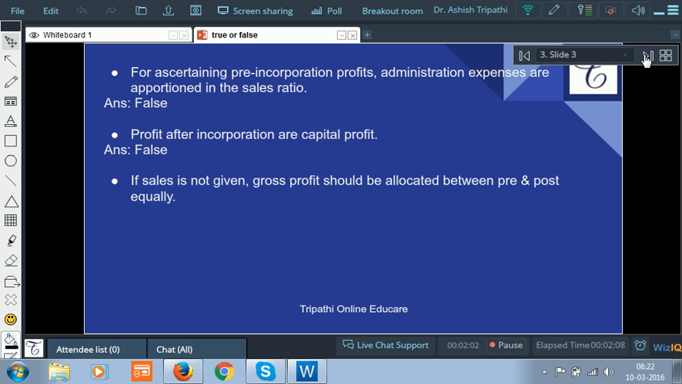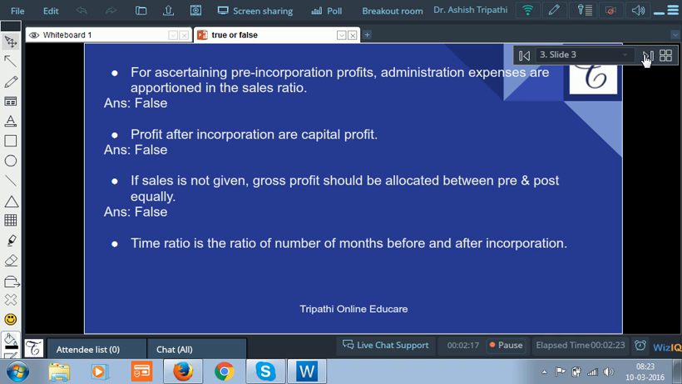If sales is not given, gross profit should be allocated between pre and post equally. False. It should be divided in time ratio, assuming gross profit is distributed evenly throughout the year. Time ratio is the ratio of number of months before and after incorporation. True.